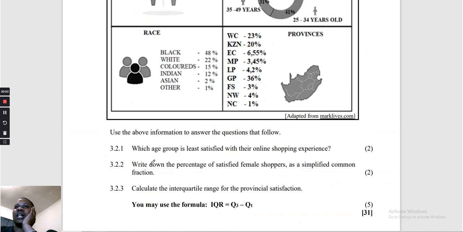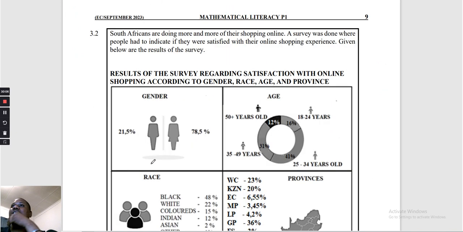So let's go to 3.2. I think it's not going to take much time. The South Africans are doing more and more of their shopping online. A survey was done where people had to indicate if they were satisfied with their online shopping experience.